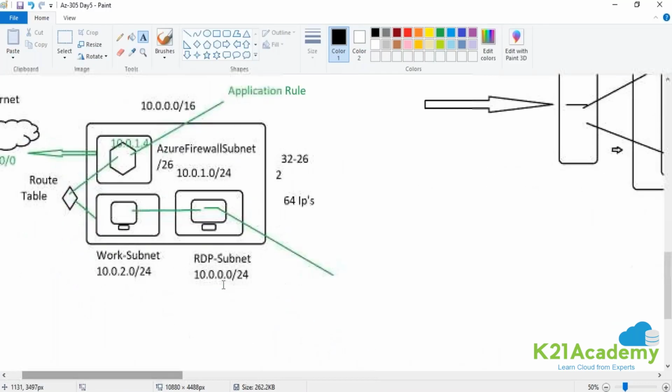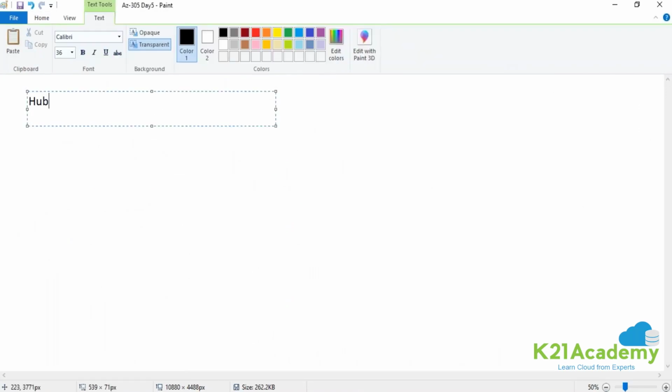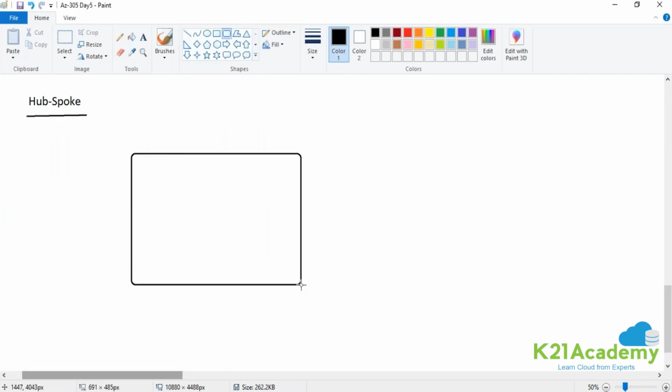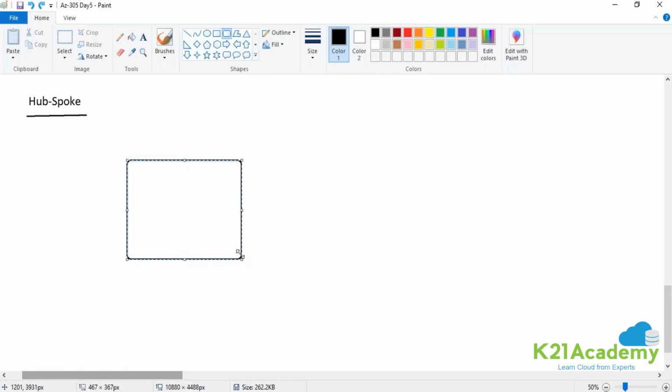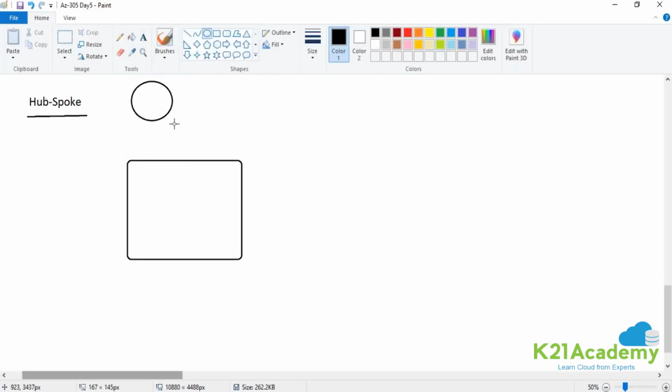So what we will be using, guys, we must have heard about hub and spoke architecture. The hub and spoke model is what we will be using. So now we will be touching upon the hub and spoke model, and we will increase the reusability of the firewall. Now let's see how. Whenever you create any firewall, let's say that is a network that you have. First thing first, guys, this network is dedicated to the firewall only. I will not create anything else on this. This will be your hub. Hub and spoke is a terminology just like your wheel, guys. You must have seen your bicycle wheels, bike wheels, car wheels, right? You have a center that we call the hub, and your spokes are connected to that.